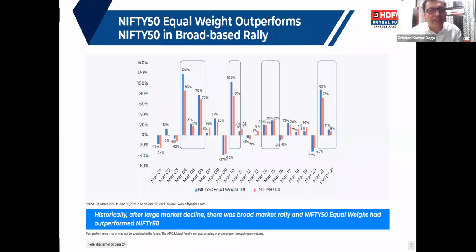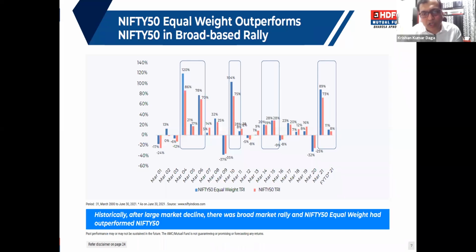But after that, whenever the rally started, you can see in 2004, 2005, 2006, all three years, Nifty 50 equal weight is outperforming. Again in 2006, 7, 8, especially in 2008 during the global concerns, the index was underperforming. But after that, whenever the broad-based rally started, Nifty 50 equal weight gave the better return in 2009, 2010.